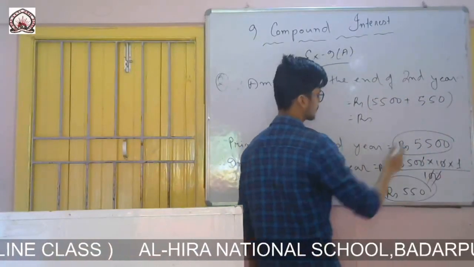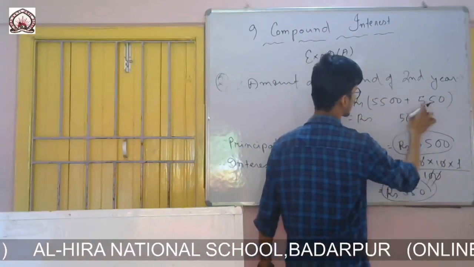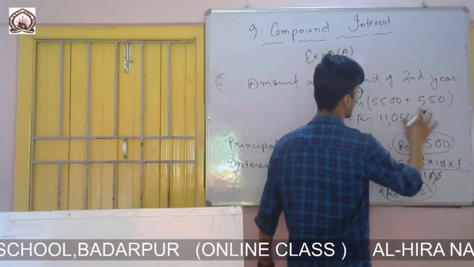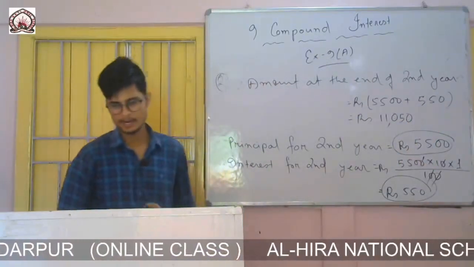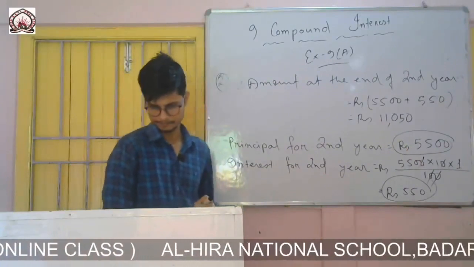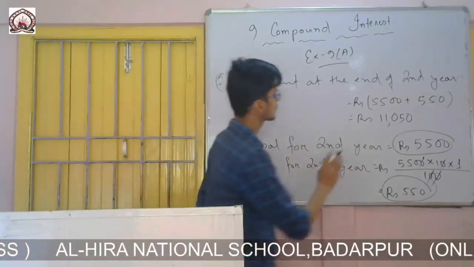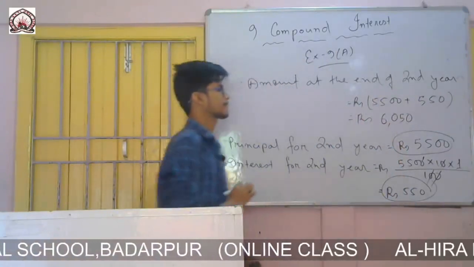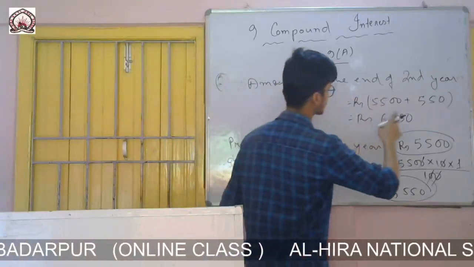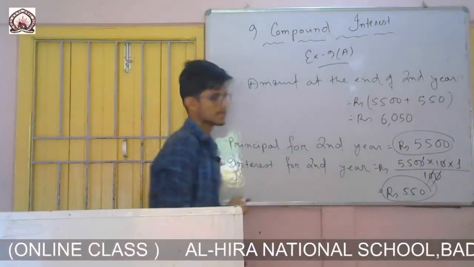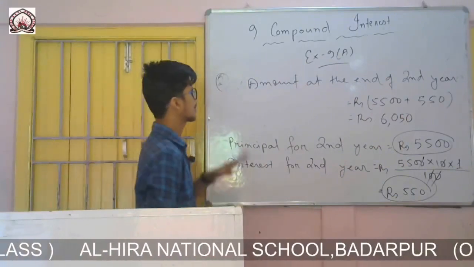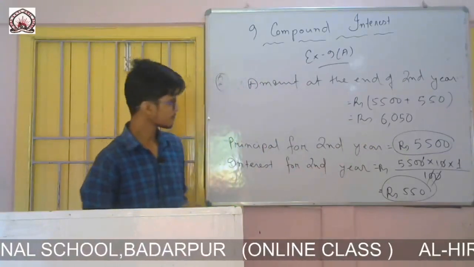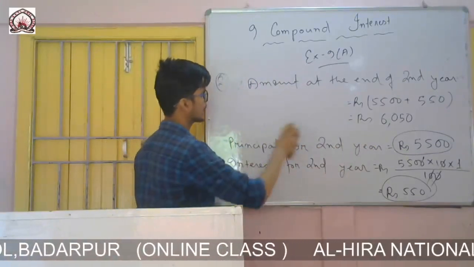So if I add this one, 0, 5 plus 5 it is 10 and 5 plus 5 10, 11, 1150. Sorry, 6050. Yes, sorry, 6050. So this is the amount at the end of second year, 6050.